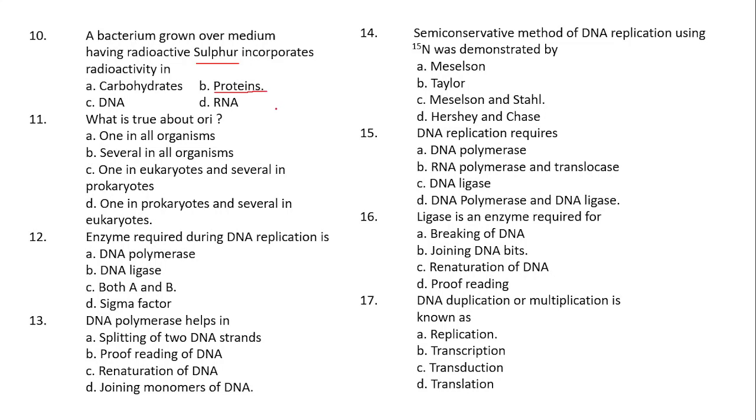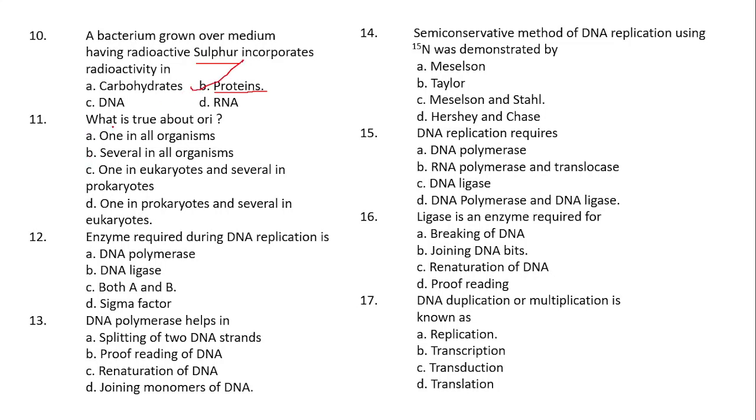Is that clear? If sulfur is incorporated in the organism, it will form the protein structure of that particular organism. If you give normal sulfur, then normal proteins are formed. If it is radioactive in nature, then radioactive proteins will be formed. That is, radioactivity can be seen in the proteins if you grow the bacteria in the radioactive sulfur medium. Okay. Coming to the next question. So here the answer is proteins.